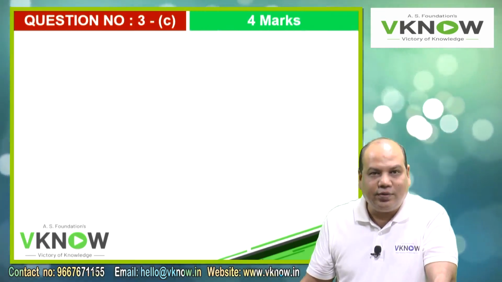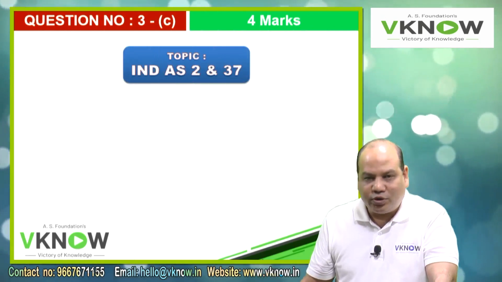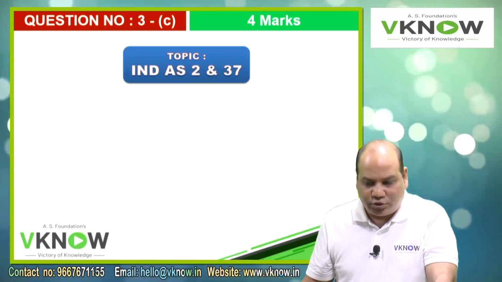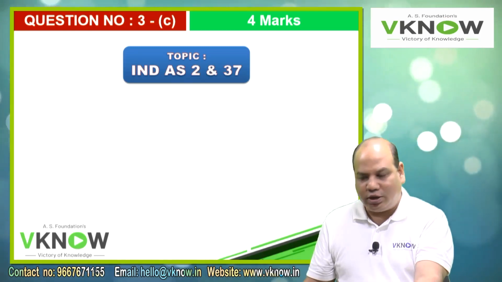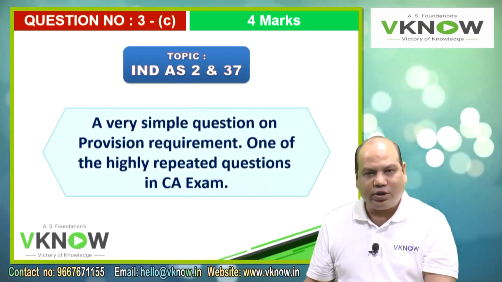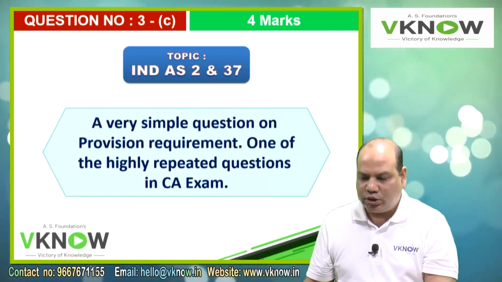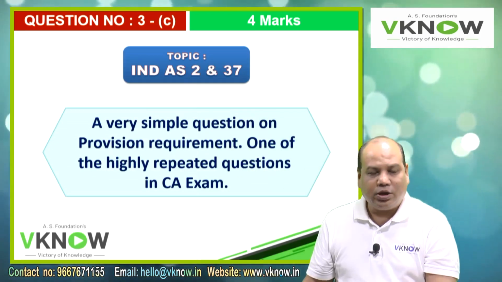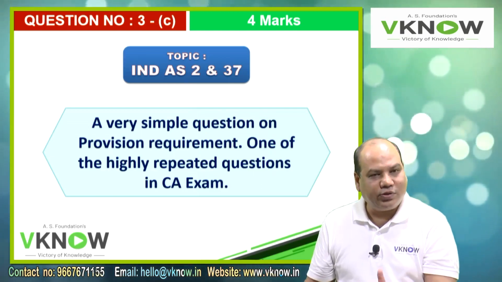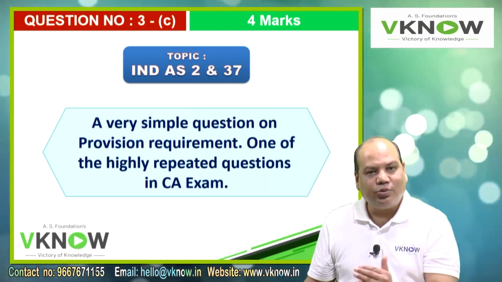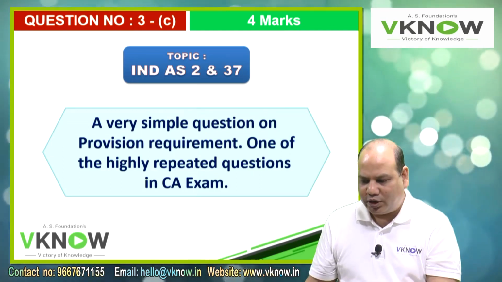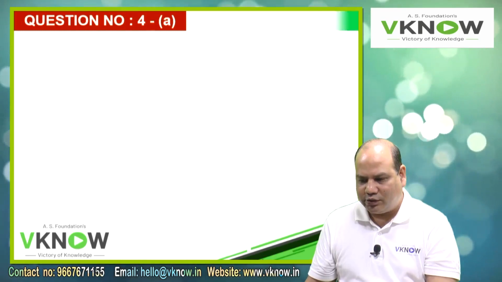Question 3C, 4 marks, was based on inventory and provision. Two chapters were merged there, Ind AS 2 and Ind AS 37, and you were required to create provision on debtors and certain inventories. This type of question they ask in CA Intermediate also, the old course of CA Final also, and the new course of CA Final. One of the highly repeated questions in the exam.